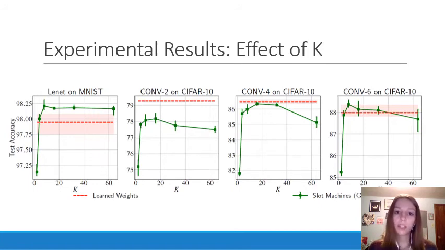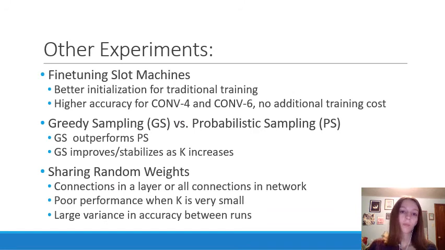For the Conv6, it really is only slightly worse than the traditional, so that one tended to be closest. The Linné actually was better than the traditional, but the error bars on these also show that the slot machines have less variance in the accuracy than the traditional networks that were trained by optimizing those weights, which is definitely a good result that shows how competitive this slot machine method is.